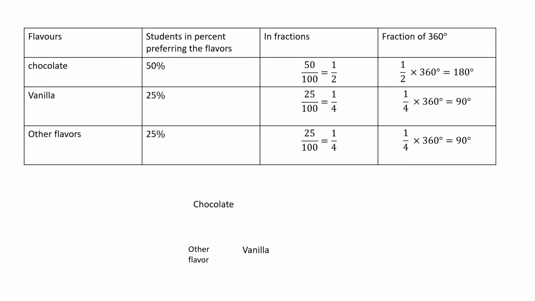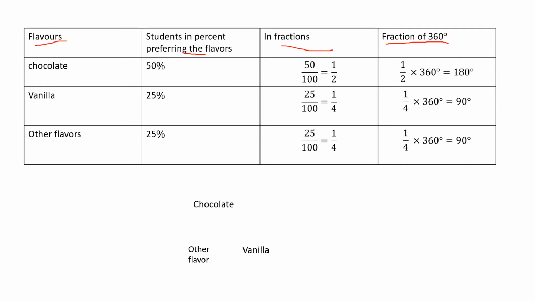Okay, so we are making a table. The first column, flavors. Then the second column, the percentage of students preferring the flavors. That is given in the question. The third one, we are finding the fractions. And the fourth one, we are finding the portions of 360.